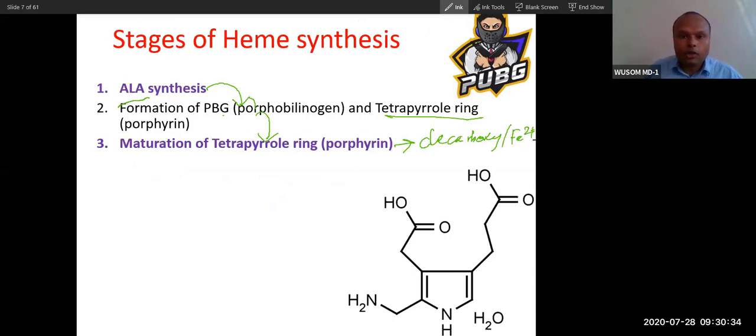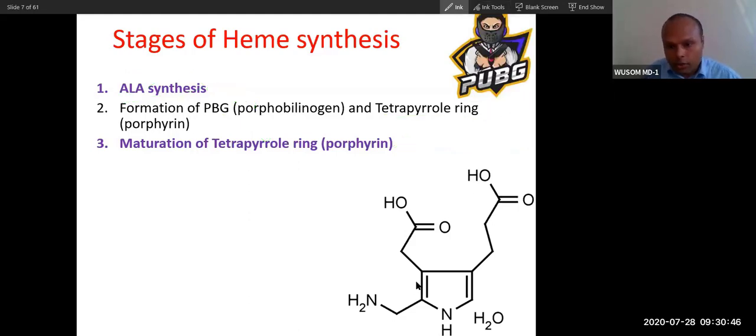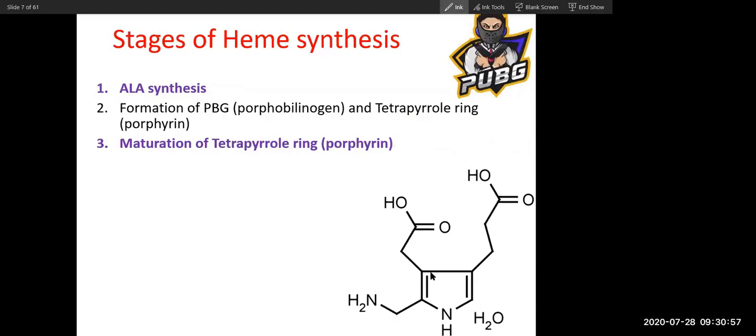So here is ALA synthesis first, then PBG synthesis and ring formation, then decarboxylation and iron insertion. This is called PBG, porphobilinogen. This is actually the porphyrin ring. Can you see the porphyrin ring at the center? Yes, at the center you can see the porphyrin ring.